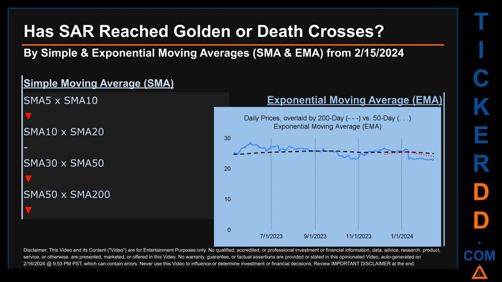Has SAR price reached golden or death crosses? Golden cross and death cross are basic signals that compare average prices across two specified trade day ranges, a short-term versus a long-term range.